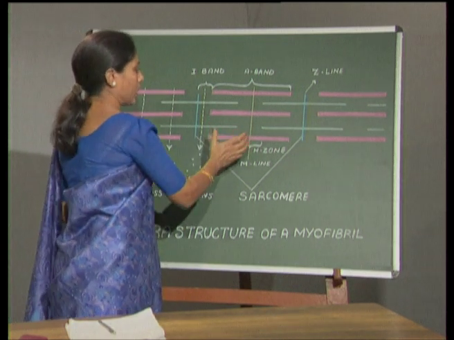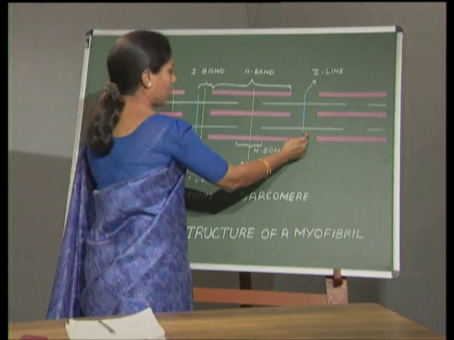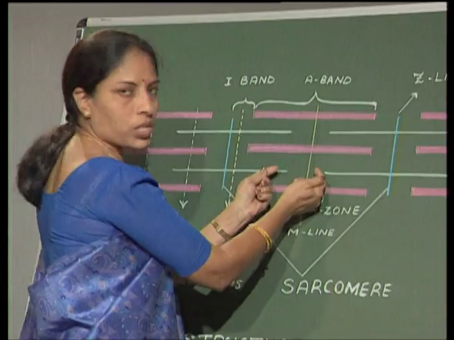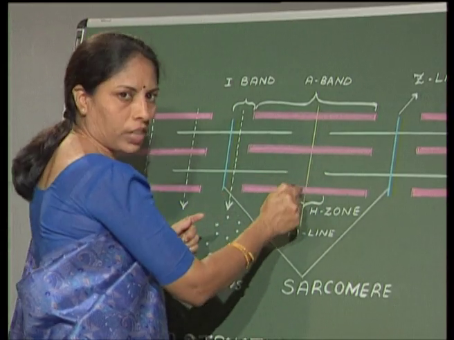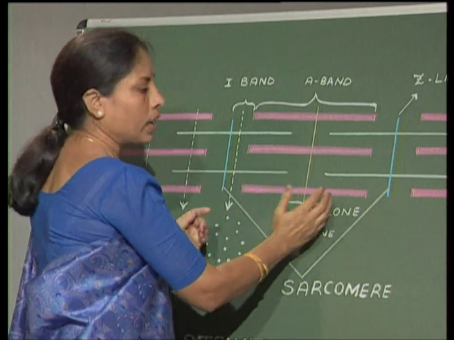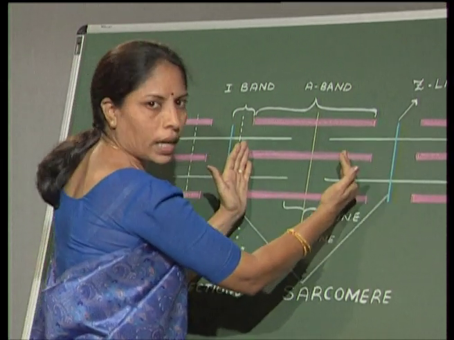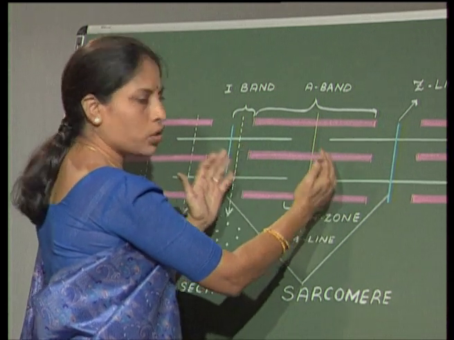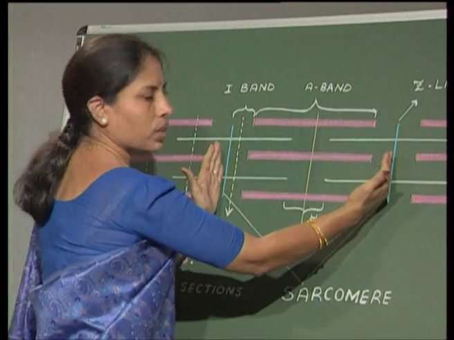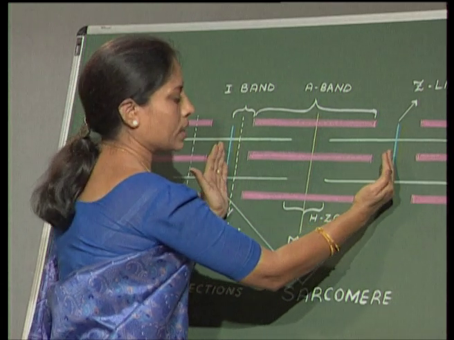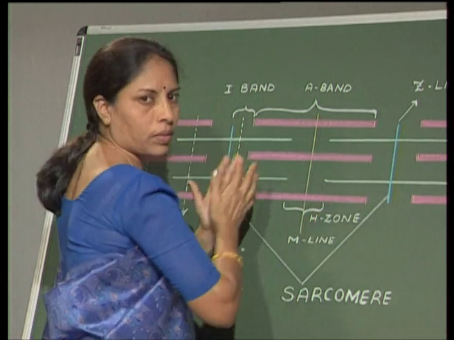The I bands are pulled towards the H zone of the thick filament, with the result that the sarcomere also becomes shorter and shorter. That means, during contraction, the length of the sarcomere is also seen contracted.